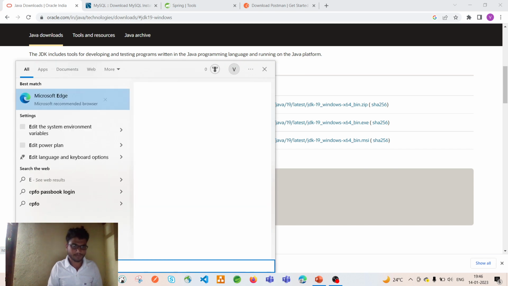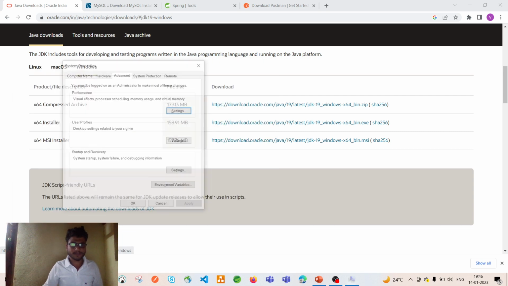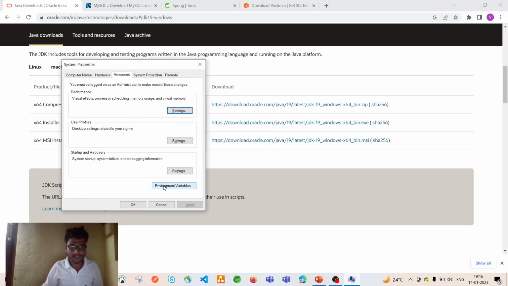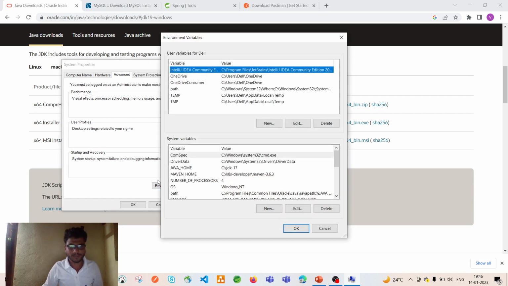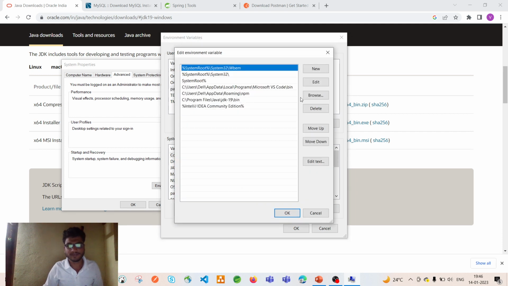Just click here, type env, hit enter. Here you can click Environment Variables. Once you click it, you can see this Path. Just click on Path, click Edit, click New. Here you can paste the JDK path.